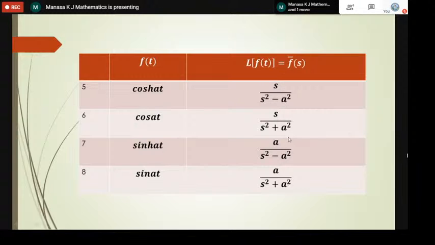This is more than enough to solve the problems on Laplace transform. We should know the properties, but they are not asking problems on properties. They are asking only the standard results, such as: what is the Laplace transform of cos hyperbolic at?